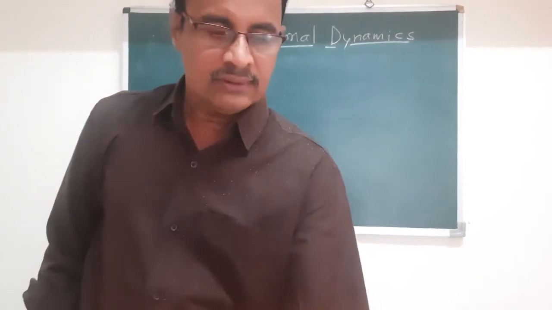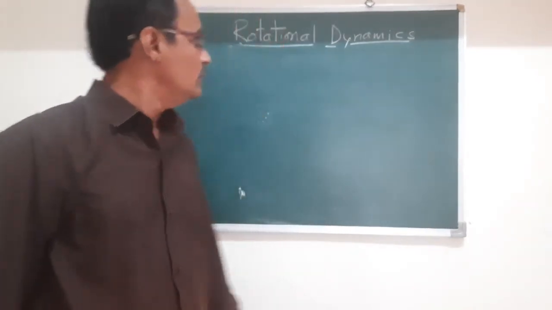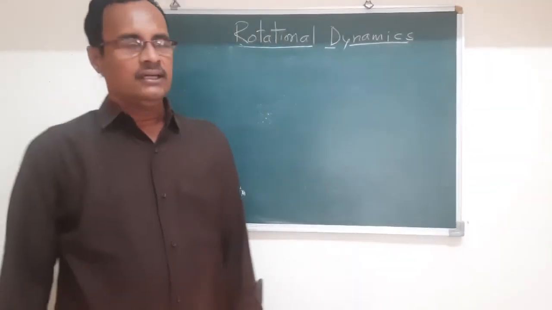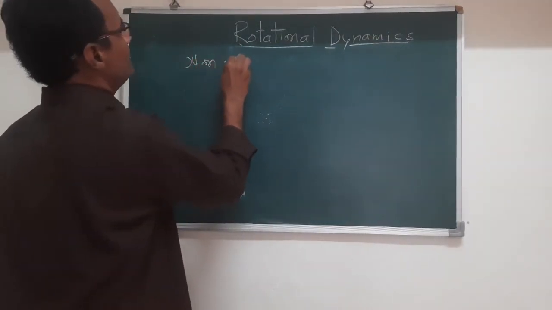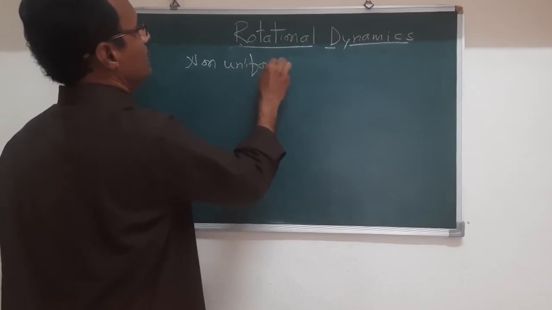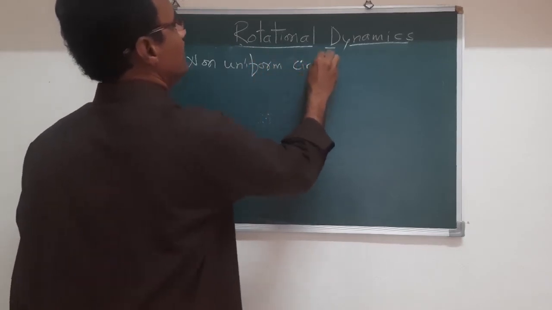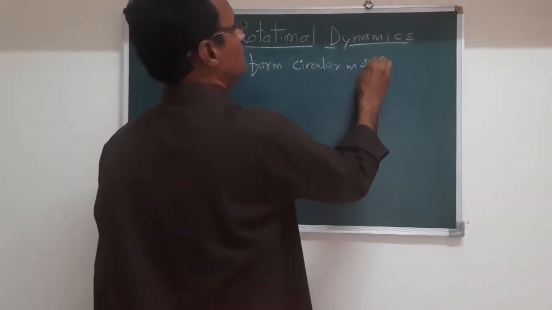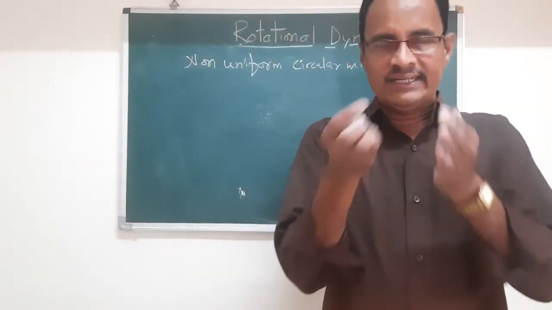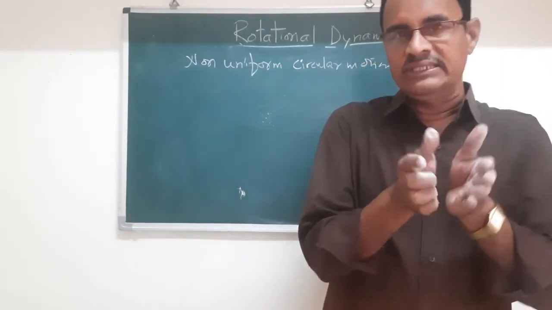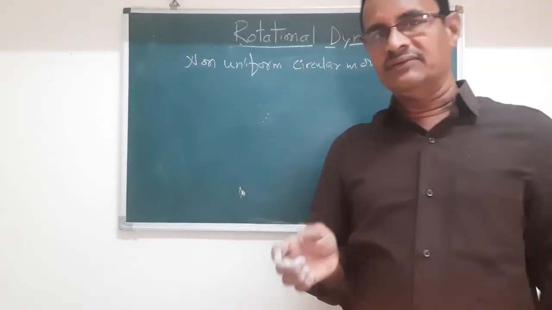Now this is all about the basic terms of horizontal circular motion. Now again, there is non-uniform circular motion. What do you mean by non-uniform circular motion? In uniform circular motion, the magnitude of the velocity is constant, that is, the speed is constant, and the direction is always changing.